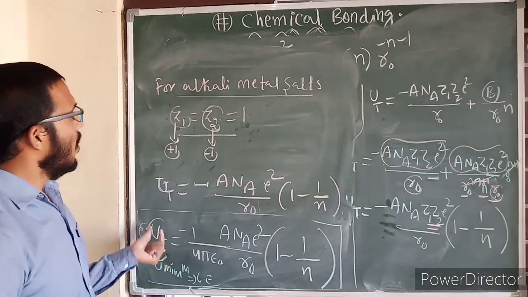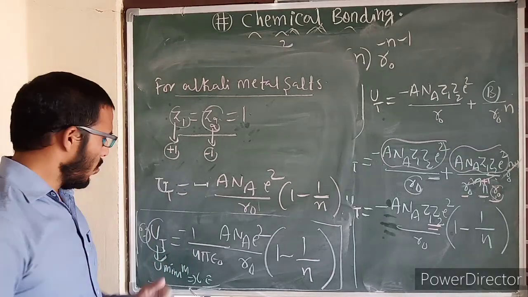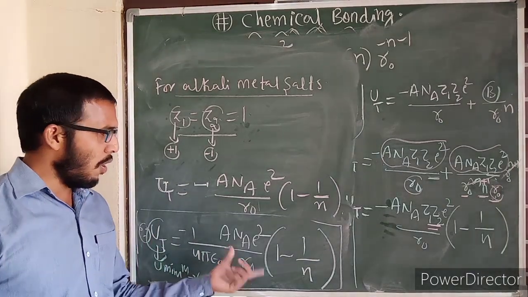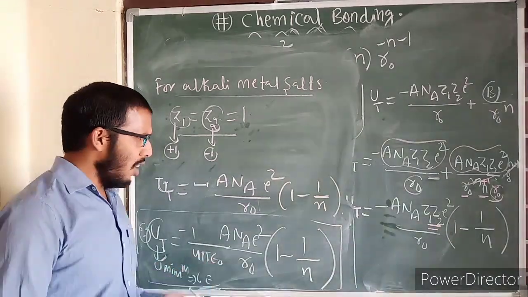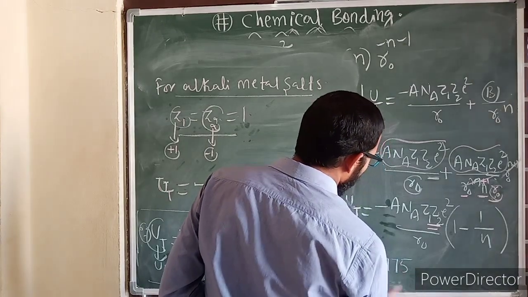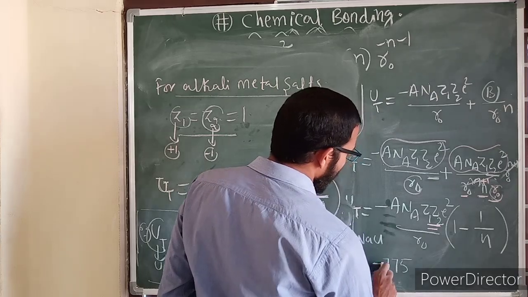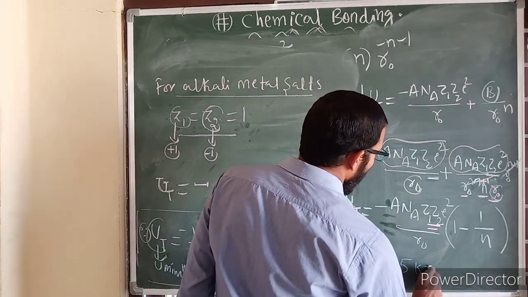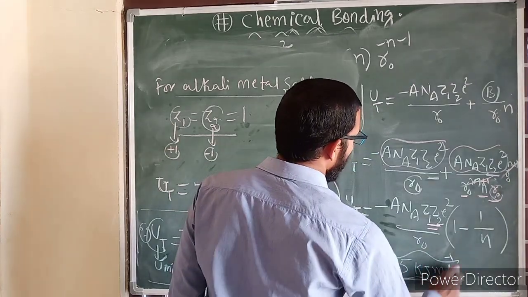Now this is regarding lattice enthalpy. In this manner, Born and Lande, two scientists together, worked on it. They have found like this. But the experimental value: if you take the NaCl lattice enthalpy, minus 775 kilojoule per mole was found experimentally.